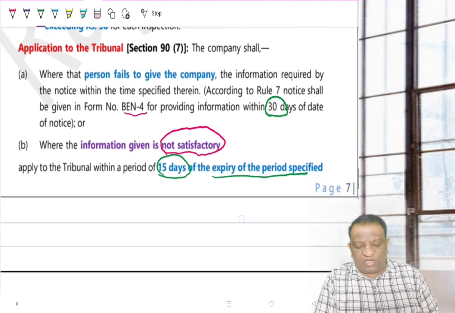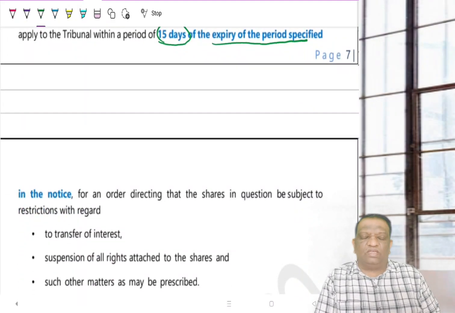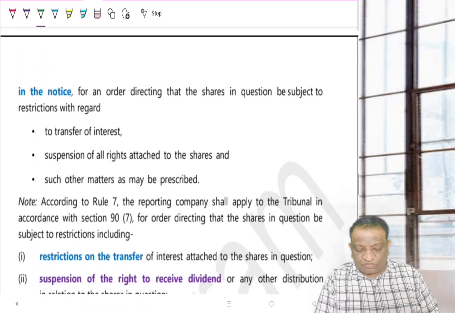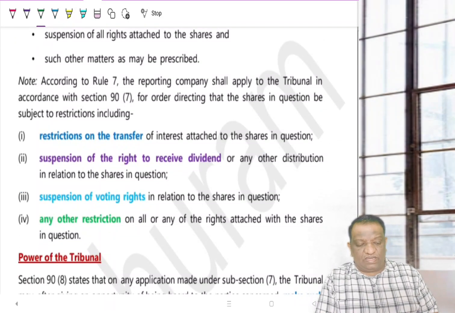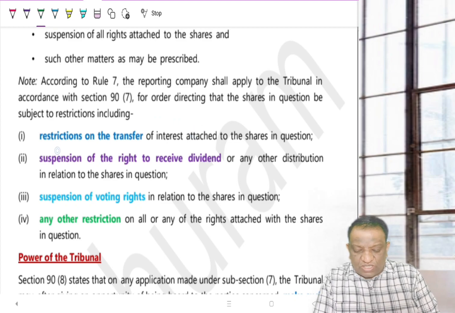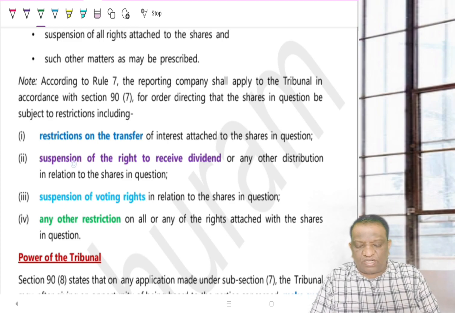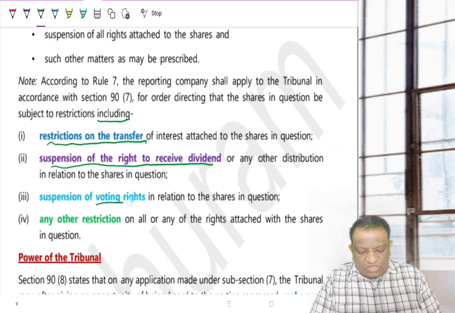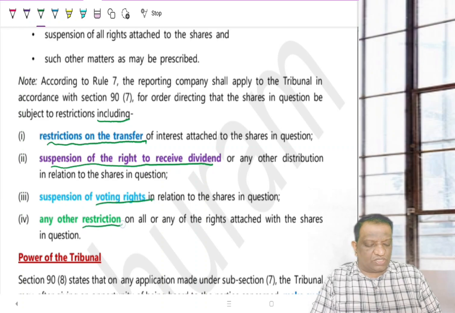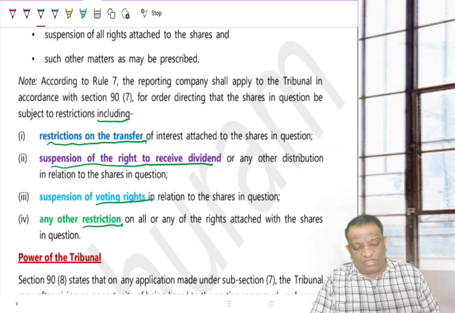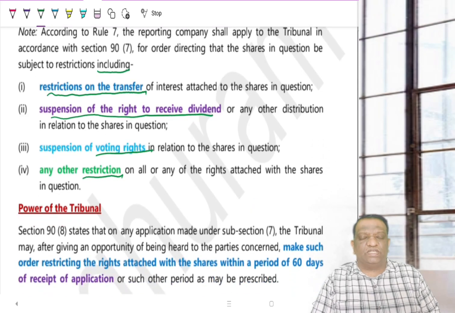Then the tribunal will conduct the investigation and can pass an order. What orders can the tribunal pass? It's a tribunal, so they can pass any order, but what could those restrictions be? Restrictions on the transfer, suspension of the right to receive dividend, suspension of voting rights, or any other restriction they believe appropriate. That is what the company will be asking the tribunal for.